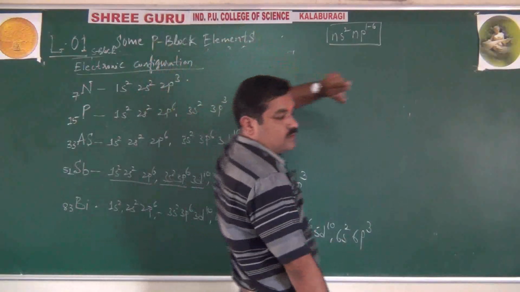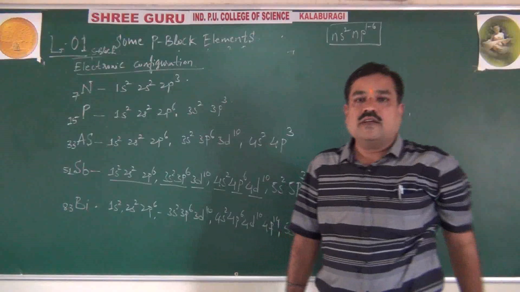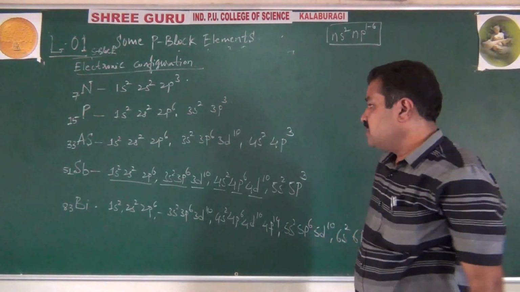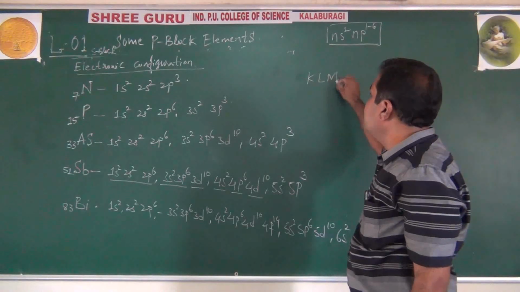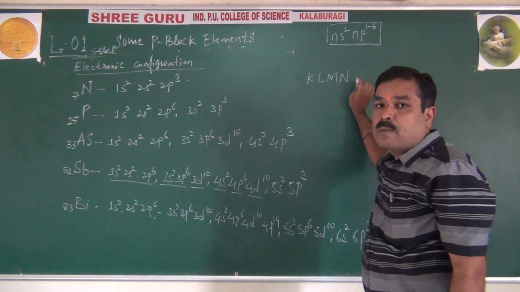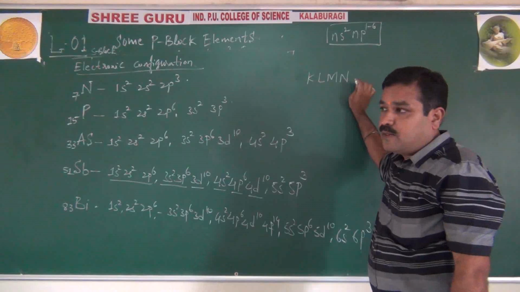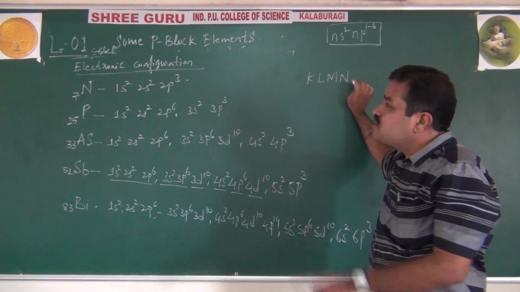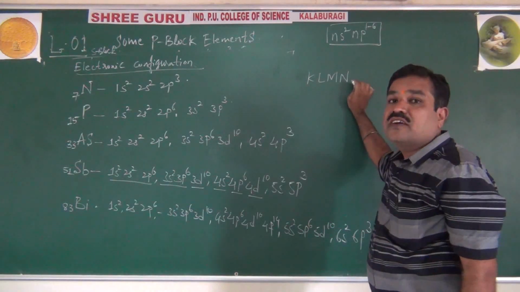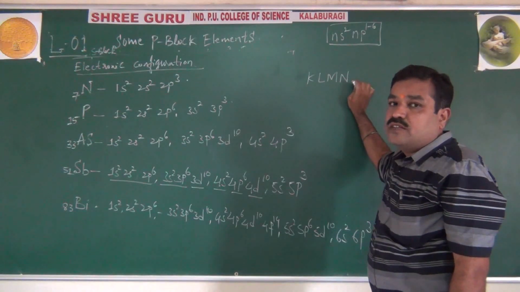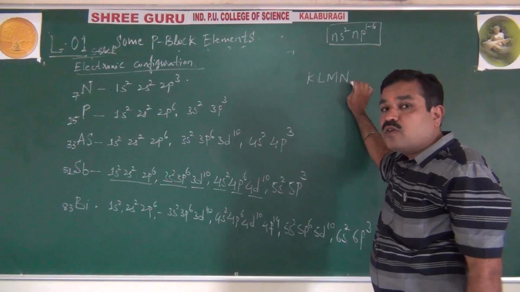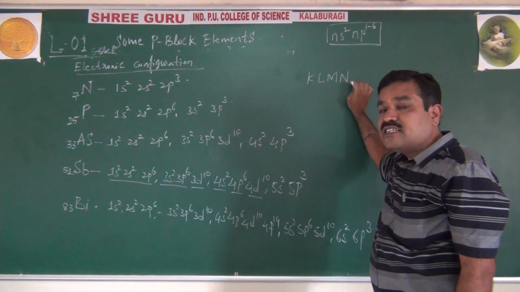See, this is the electronic configuration. How have I written it? From your first day knowledge of KLMN shells, not the Aufbau principle. Why? Because our main aim is to get the general electronic configuration of elements. As I already told you, 13 group is ns2 np1, 14 group ns2 np2, like this 15 group is ns2 np3.